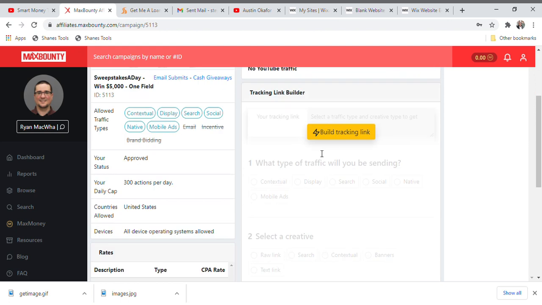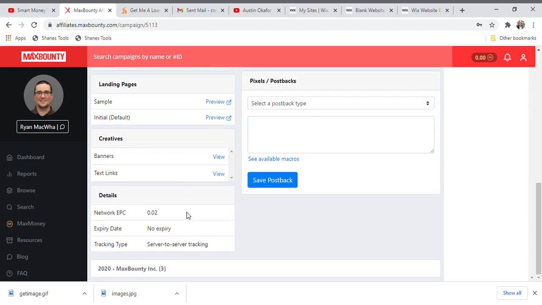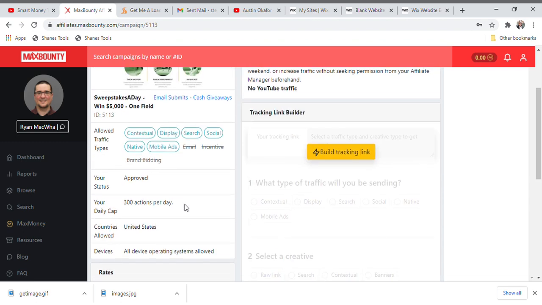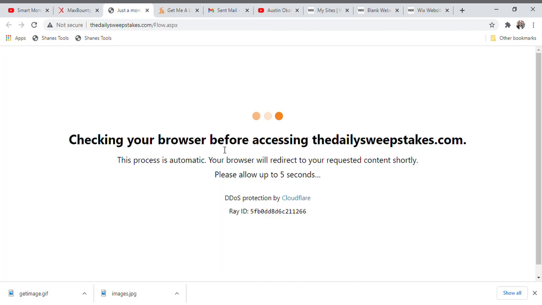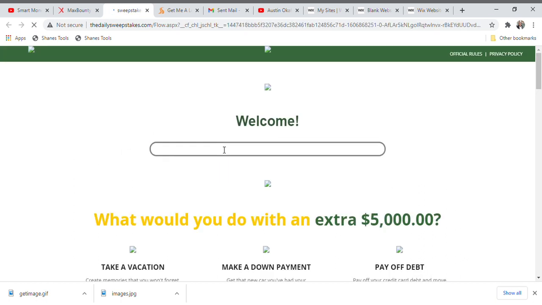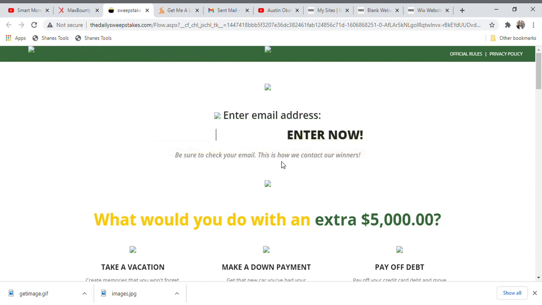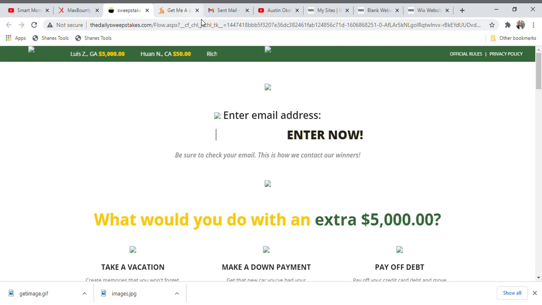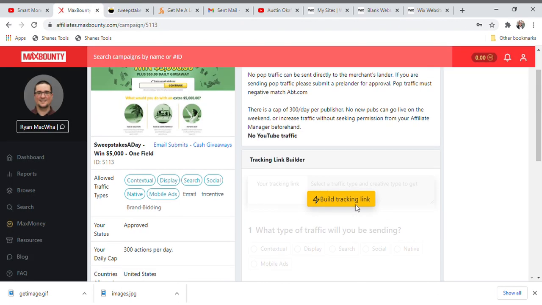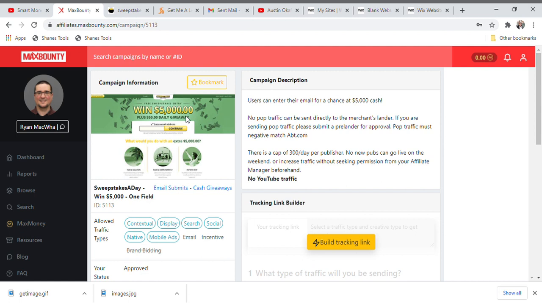So guys, what we are going to do at the moment is look at how the page will look when you click on our landing page and then the main page of this offer. So all you need to do is go down to this landing page area and click on preview. Now, because I am not currently in America, and we are doing CPA offers in America, it is not going to show exactly the full information that it is supposed to, but it is going to bring out something a little bit like this. So guys, when you click on this particular offer and it loads, for those that are in America, this is how it is going to appear in their dashboard.